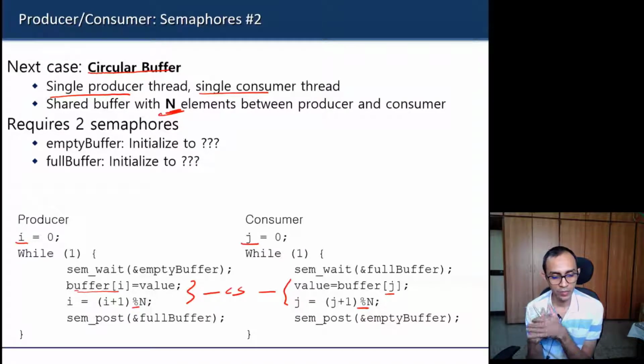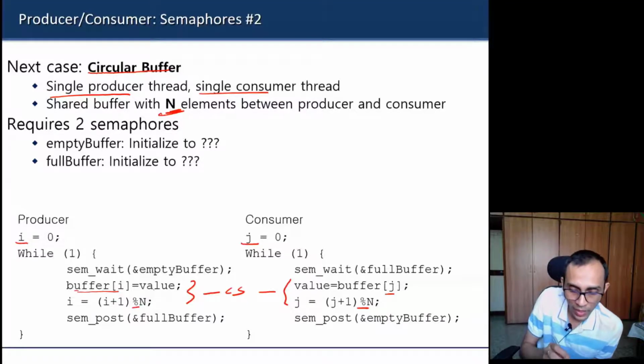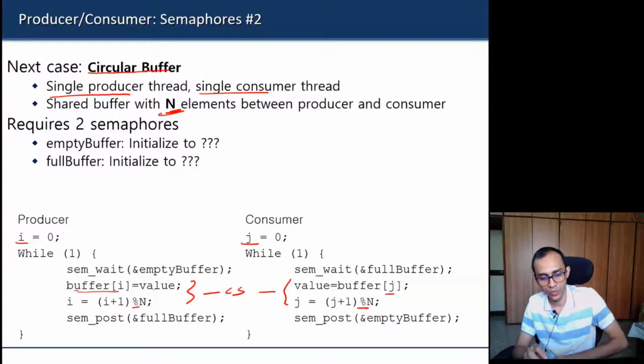Still there is one producer and one consumer. Zero, Hardik, 0 for what? Empty buffer or full buffer? Achha, n and 0. So empty buffer should be n and full buffer should be 0.